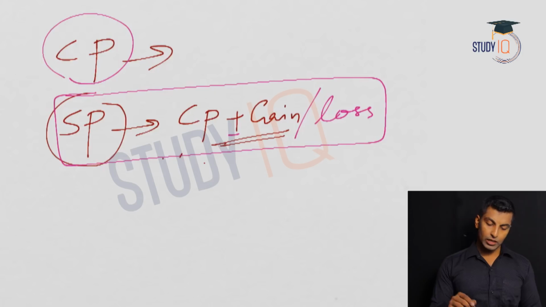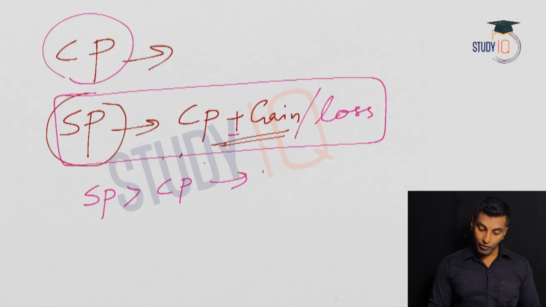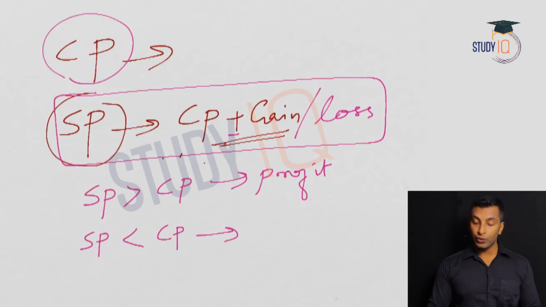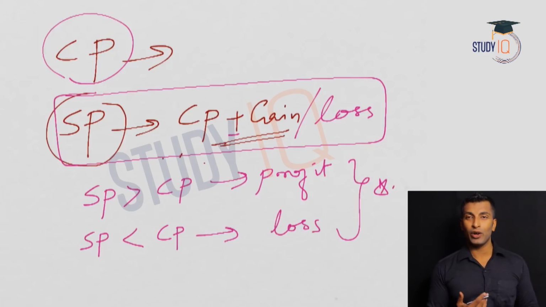You produced too many items but the demand is less, so you may need to sell at a much lesser price, and you may incur a loss also. So let me put it this way: if the selling price is greater than the cost price, you have a profit. If the selling price is less than the cost price, you incur a loss. I hope this is clear and everybody knows this.